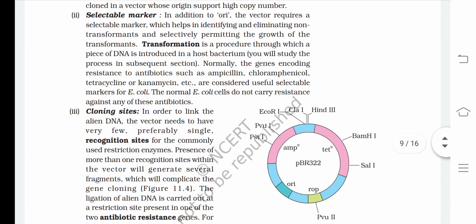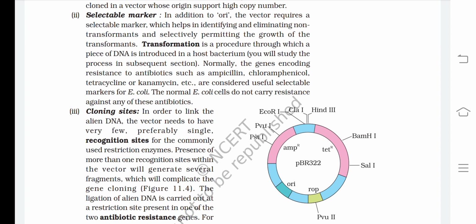Second, selectable marker. In addition to ori, or the origin of replication, the vector requires a selectable marker, which helps in identifying and eliminating non-transformants and selectively permitting the growth of the transformants. Transformation is a procedure through which a piece of DNA is introduced in a host bacterium. You will study the process in a subsequent section.